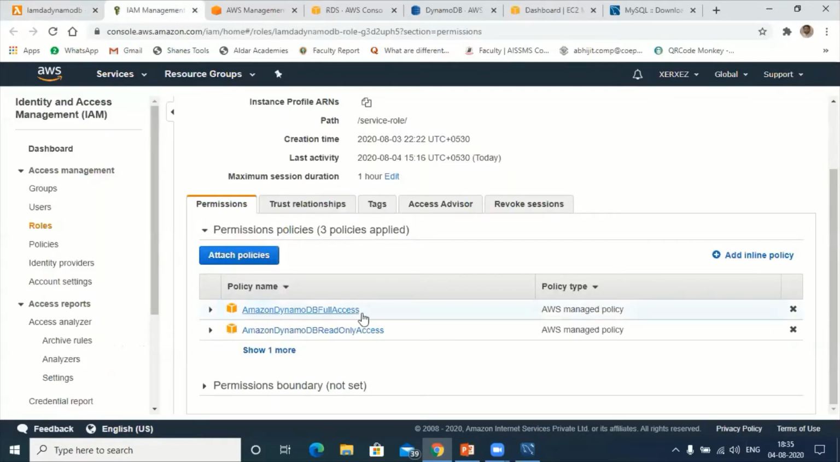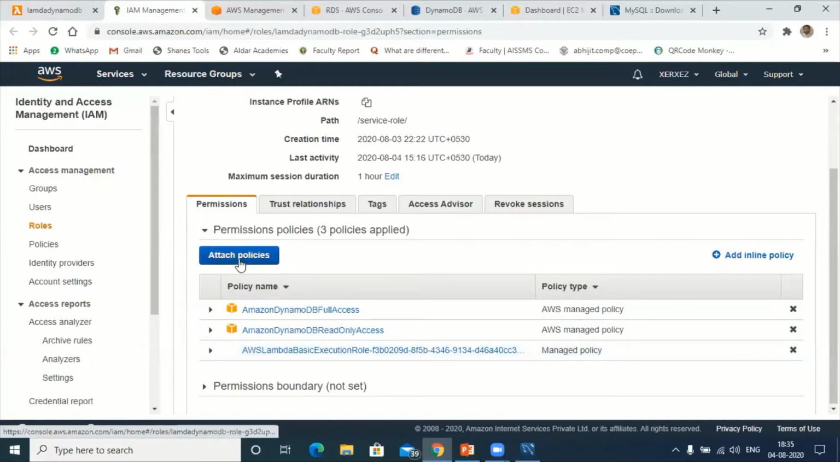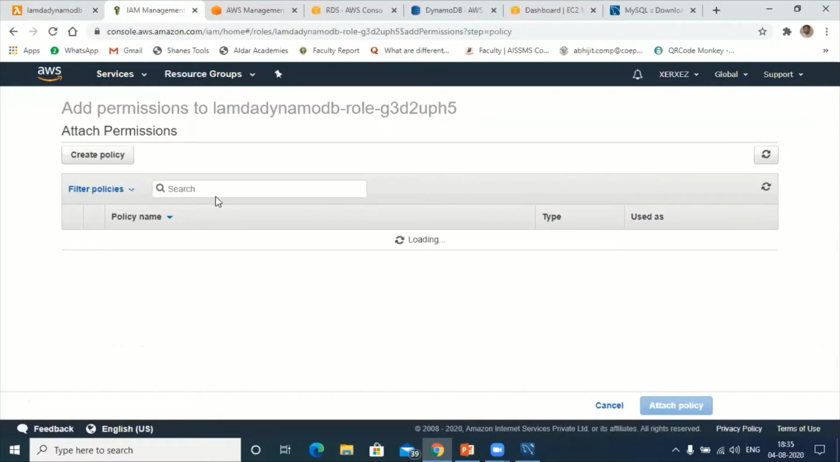DynamoDB full access, DynamoDB read only access. Okay, again I have to give one more. Let me check this. This is for execution. That means I have not given the access to write on DynamoDB. So I will attach one more policy here. Attach policy.